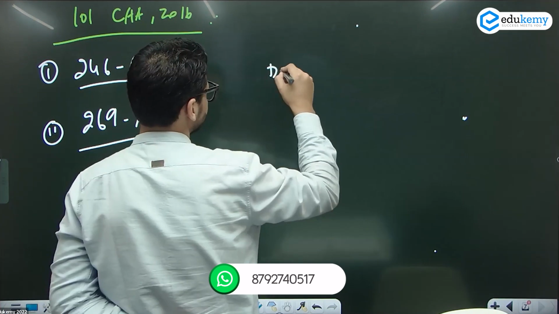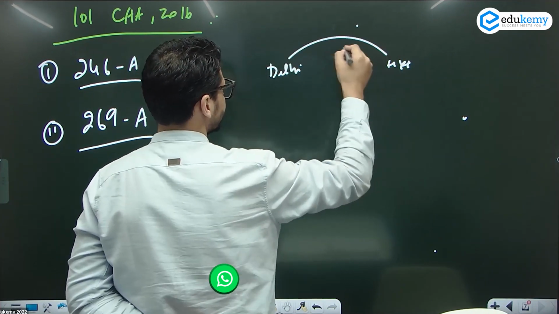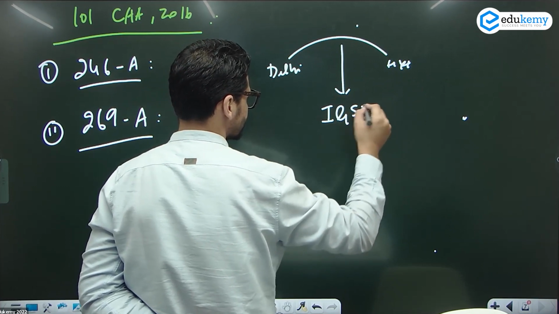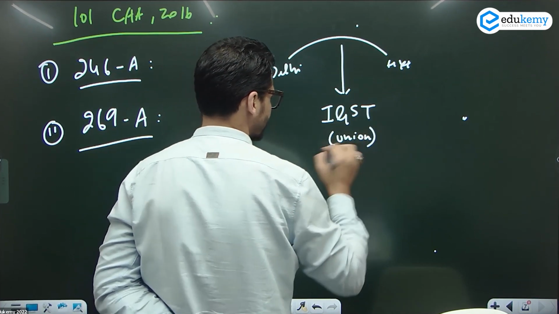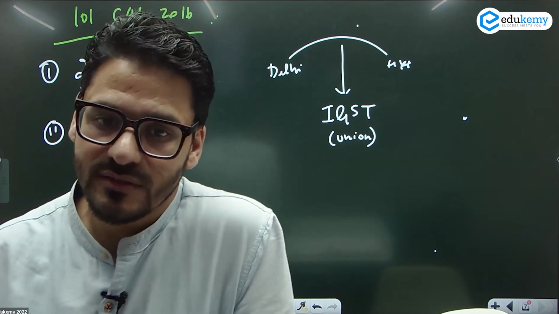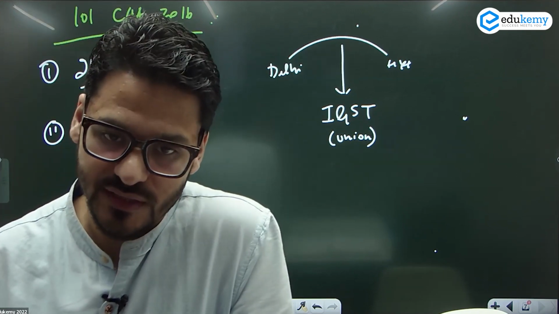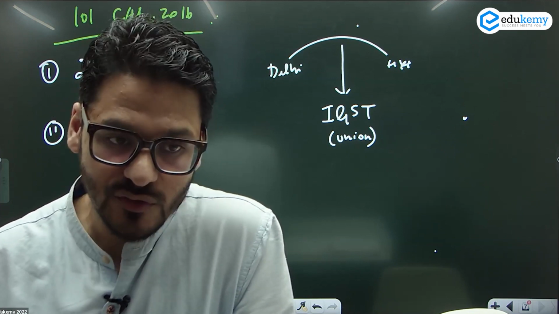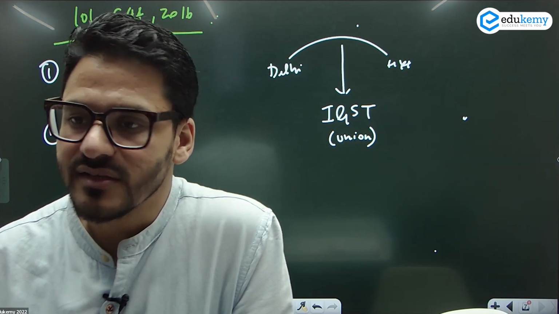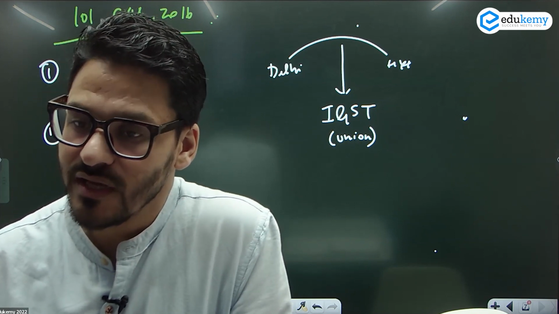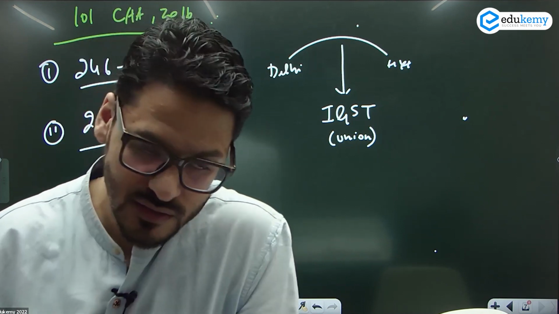Now, this is Delhi, Hyderabad, interstate commerce हो रहा है. What are we going to impose? Integrated GST. Who will impose it? Union. So it's a union tax. Union tax goes to where? वो कहाँ जाता है? Consolidated Fund of India. From there, it is distributed with the states. What I told you about IGST there, that this tax will not be distributed according to the formula of Finance Commission. It will be distributed according to the formula of GST Council.